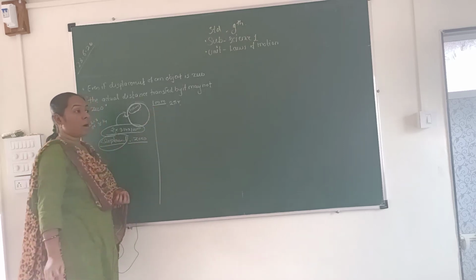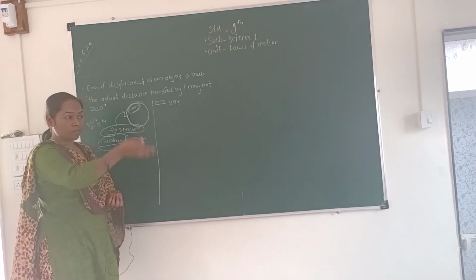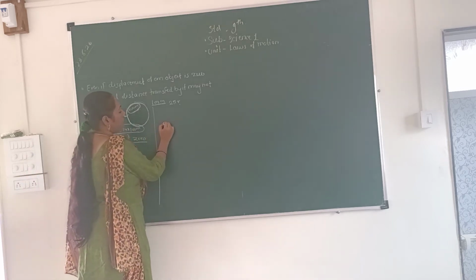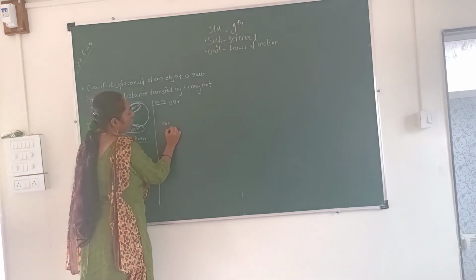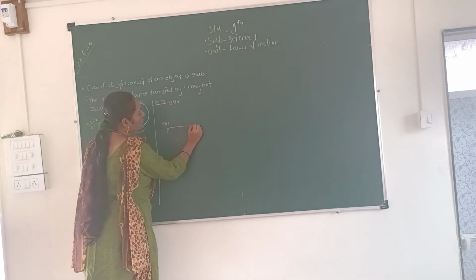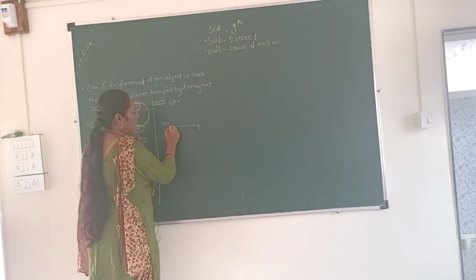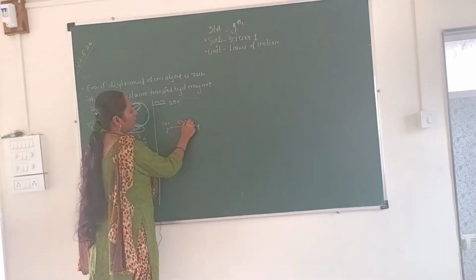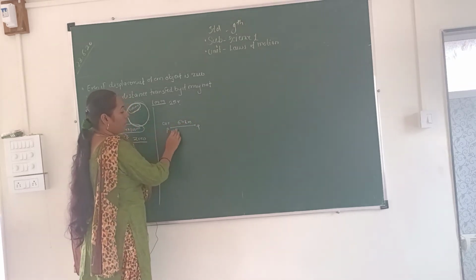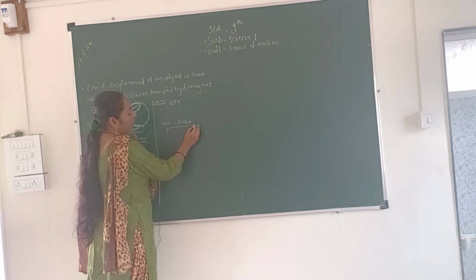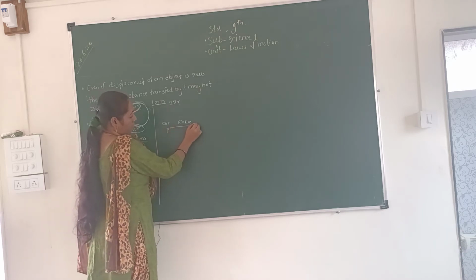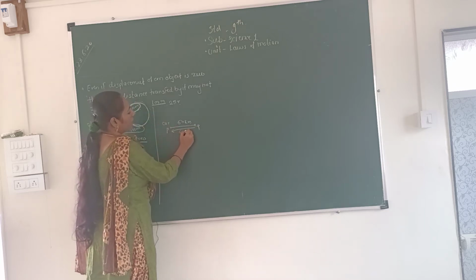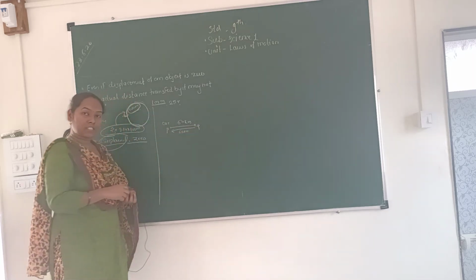What about the case of a linear or straight path? If one car is moving from point P to point Q and the distance covered by that car is 60 kilometer, and that car again comes from point Q to P, which is again 60 kilometer, what is the distance?